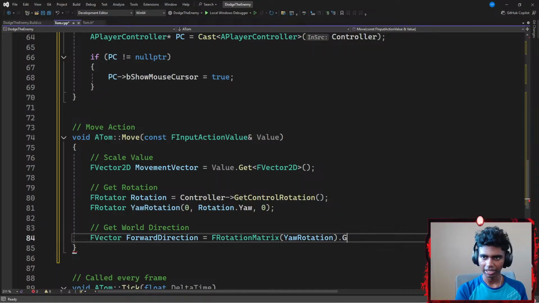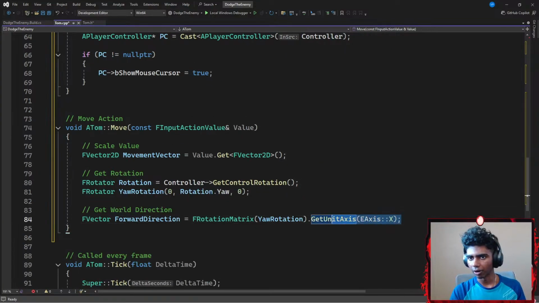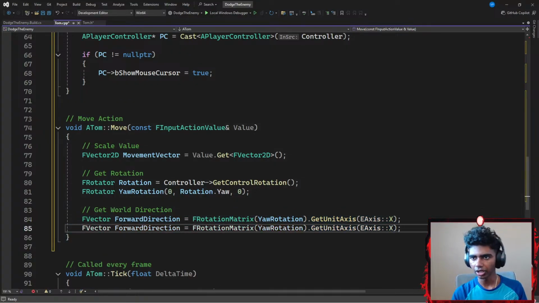Alright guys, let's go with GetUnitAxis with the parentheses, my EAxis is going to be X, ending with a semicolon. Then I'm gonna copy this part and paste it down here. Just change the X axis to be Y axis, and change my ForwardDirection to be RightDirection.